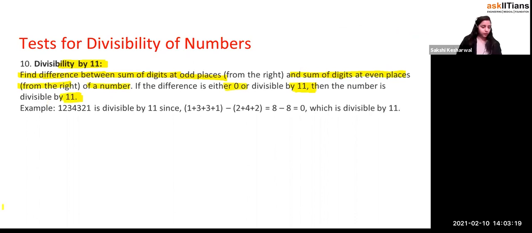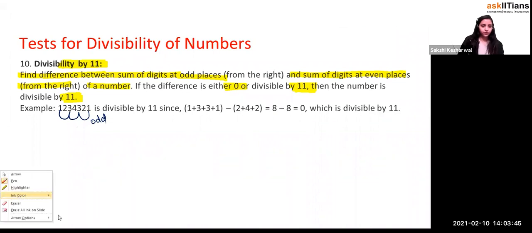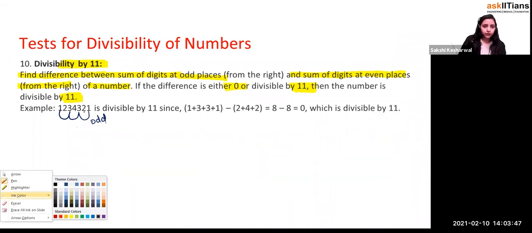So you write the number over here. Just see, you can see the example over here. It's divisible by 11. So you're just going to add the odd places. You have to start from 1, 2, and then 3. These are what, beta? Odd, odd, odd, from the right, right? Let me change color. And this one is what, beta? Even.